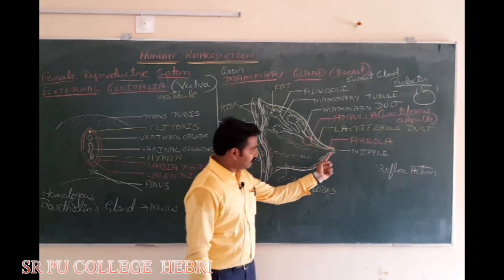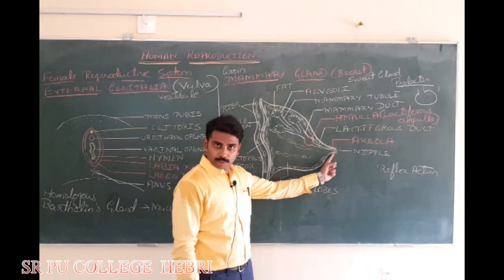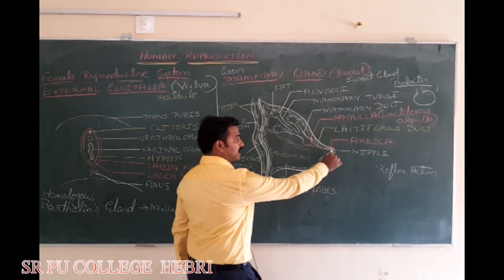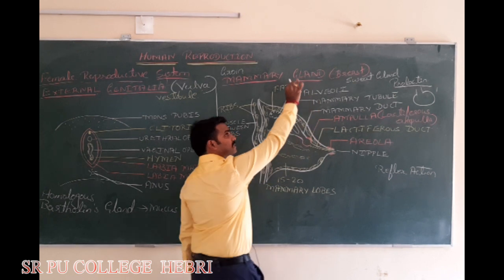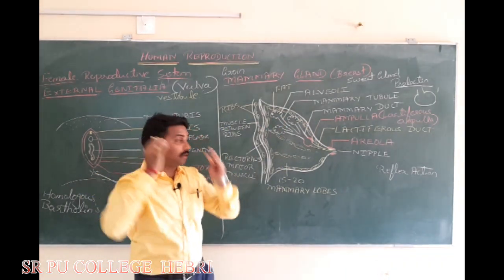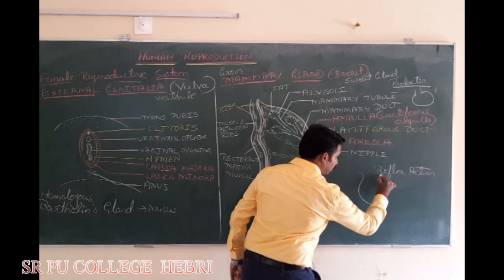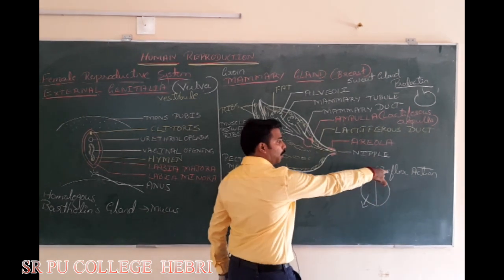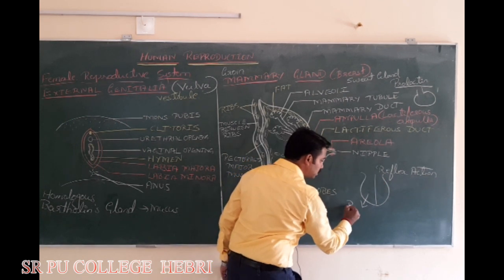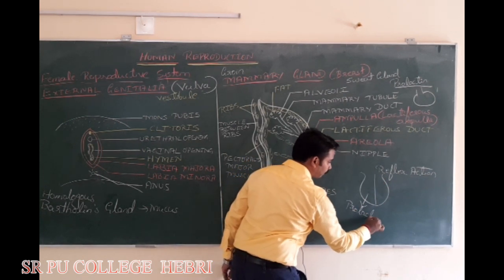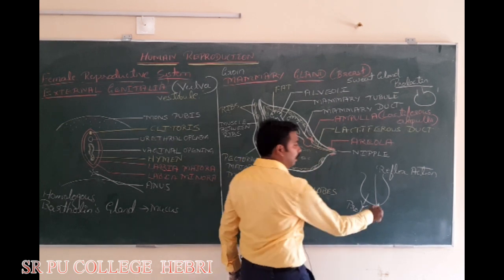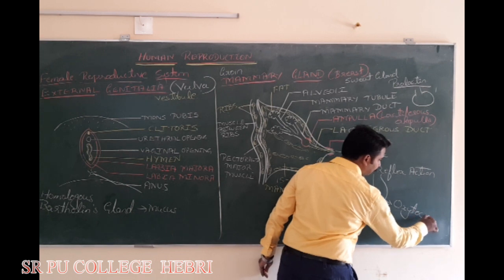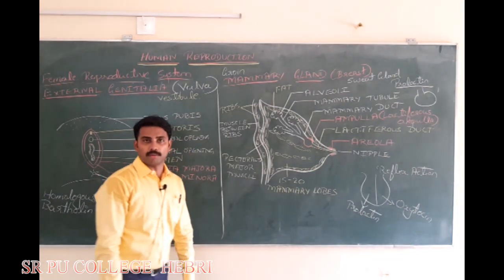In the same way, when the young one sucks on the mother's nipple, a reflex action will be created, and the nerves will carry the message to her pituitary gland. Which gland? Pituitary gland. The anterior pituitary, in response to this reflex, produces which hormone? Prolactin hormone. Meanwhile, the posterior pituitary releases which hormone? Oxytocin hormone.